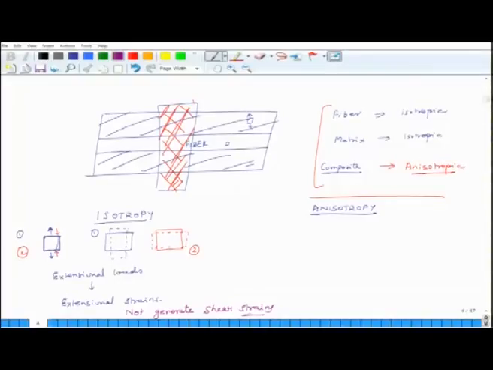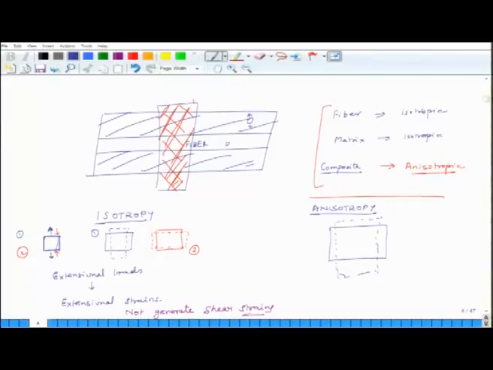In anisotropic cases, this is not true. If this is the original material, and I am applying tensile stress on it, it will not become just longer, it may also exhibit shear strain.